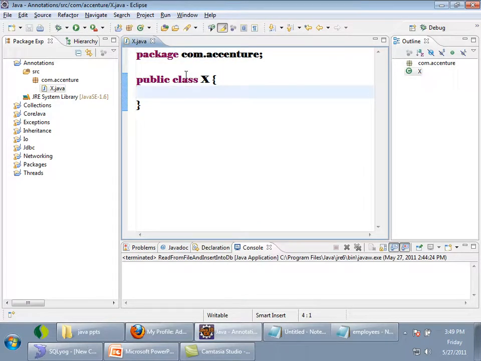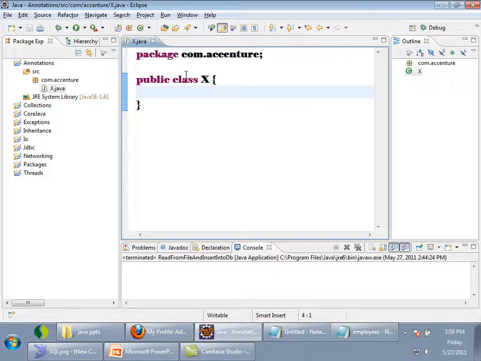X.class is generated, right? Tell me, compiler will insert the code for default constructor or not? Yes, it inserts the code for default constructor. Also, it will insert another static variable called class, and it is of type Class. There is a class called Class in java.lang package. Let me explain you clearly.